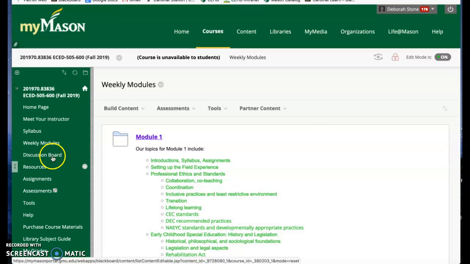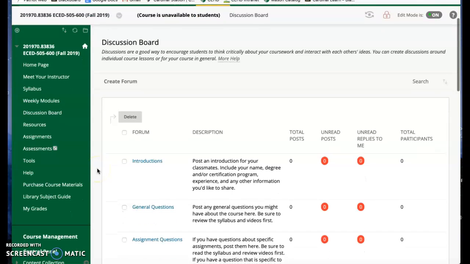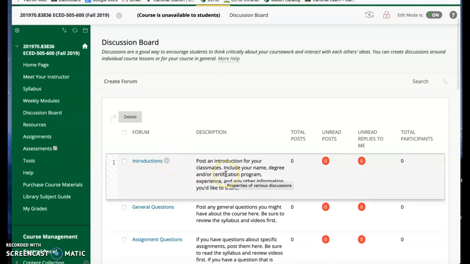For each module, there is a discussion board question that you have to do by the end of the module. The first one, please post an introduction so we know who's in this section of the course. Give a little bit about yourself, where you are in your program, where you're working, why you're interested in early childhood special education. That would be great.